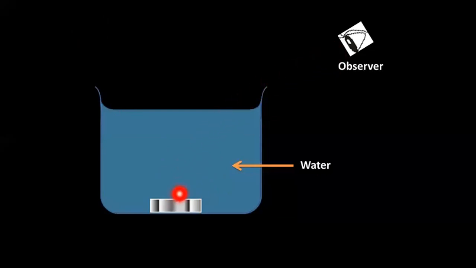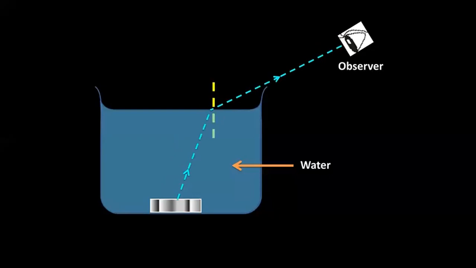And light is traveling from water to air. Obviously, when light travels from coin to observer, it will travel from water to air, which means light will travel from denser to rarer. And as we learned by heart, when light travels from denser to rarer, it bends away from the normal. So imagine this is the normal. This ray of light will now bend away from the normal, something like this. And this is how the observer is able to see the coin.